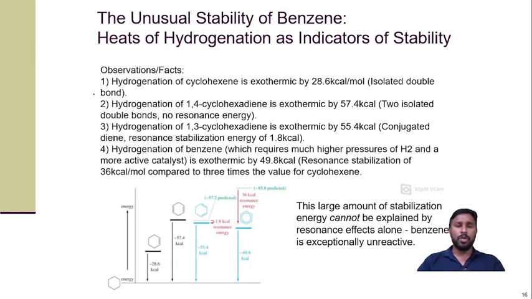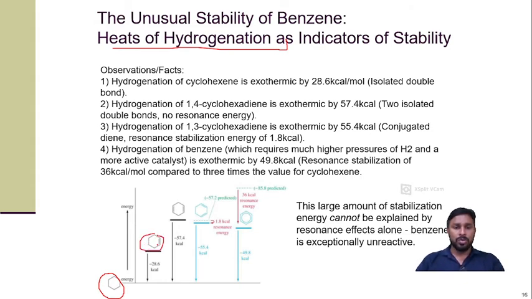Now the most important part: why is benzene extra stable, or why does benzene have unusual stability? This can be explained by the heat of hydrogenation. If you look at the data of the heat of hydrogenation, here is cyclohexane, and here the cyclohexene is converted into cyclohexane.